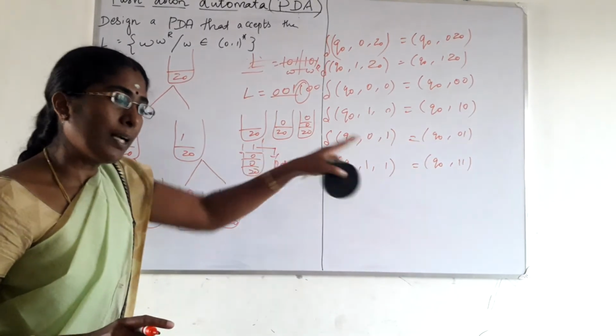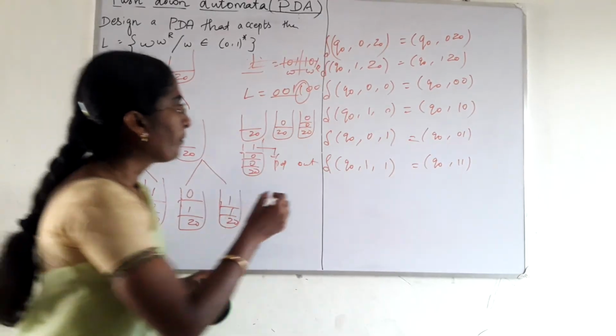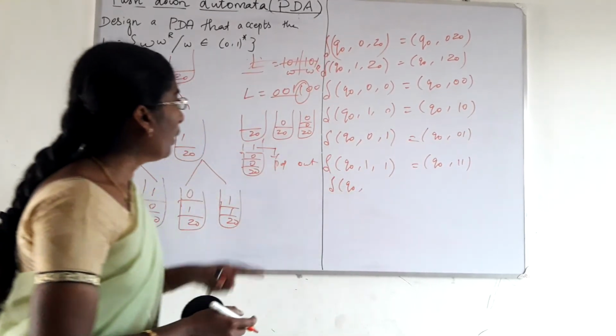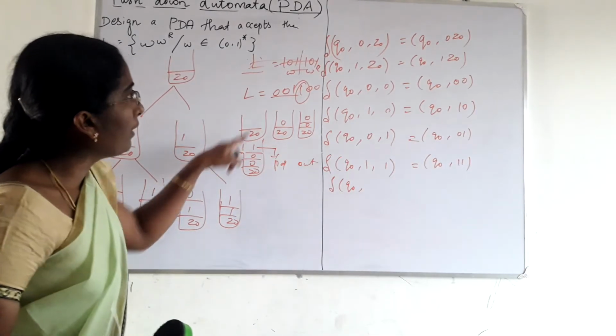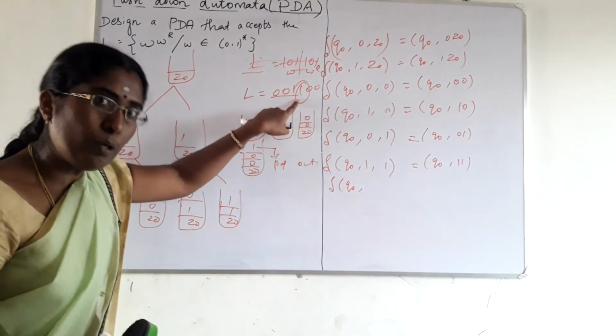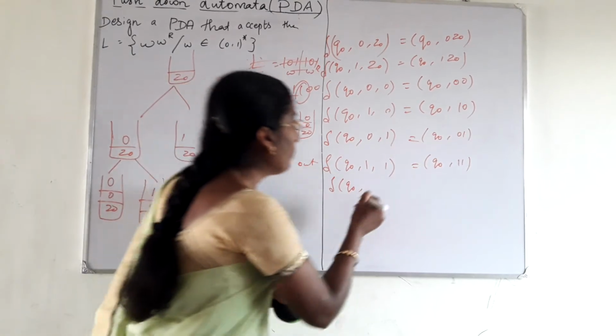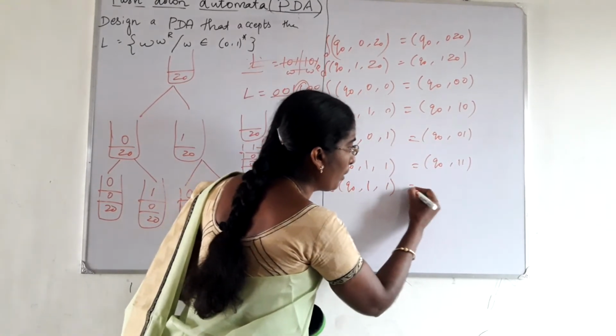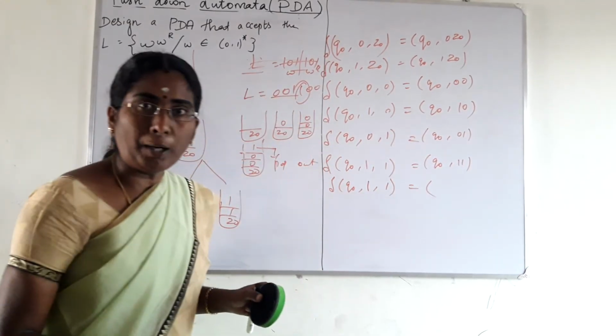And how to write the transition for this operation? That is delta of Q0, comma. Here what is on the top of the stack? 1, and the symbol compared is also 1. So the input symbol is 1, and the top of the stack is also 1. That is equal to the pop operation.